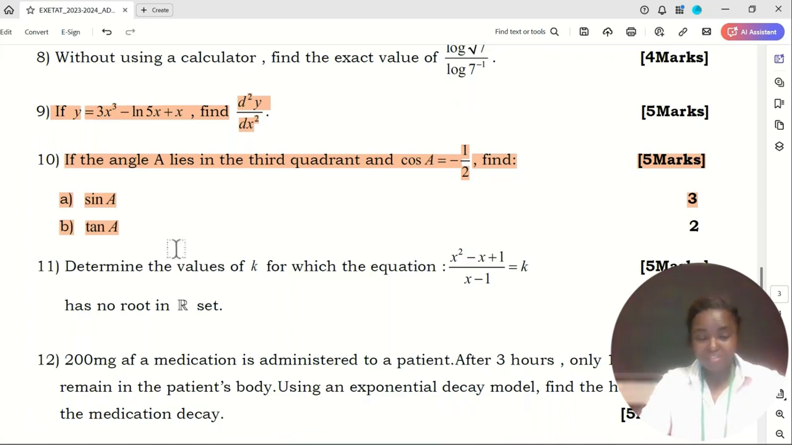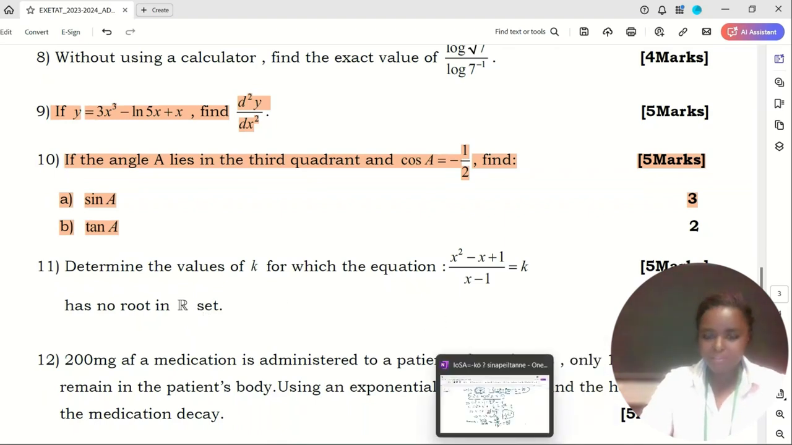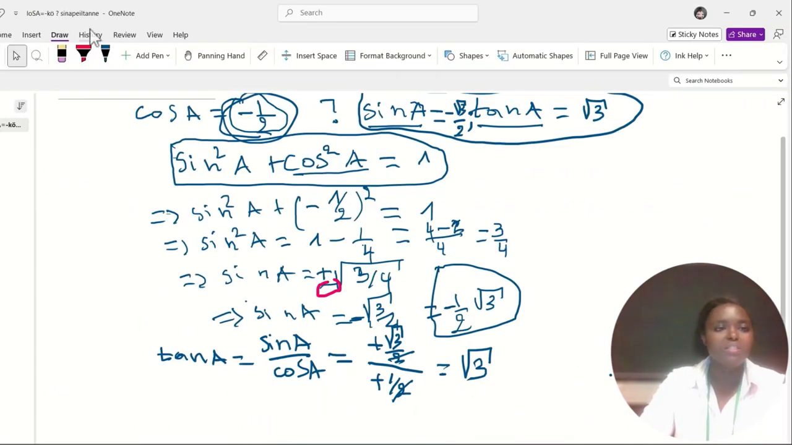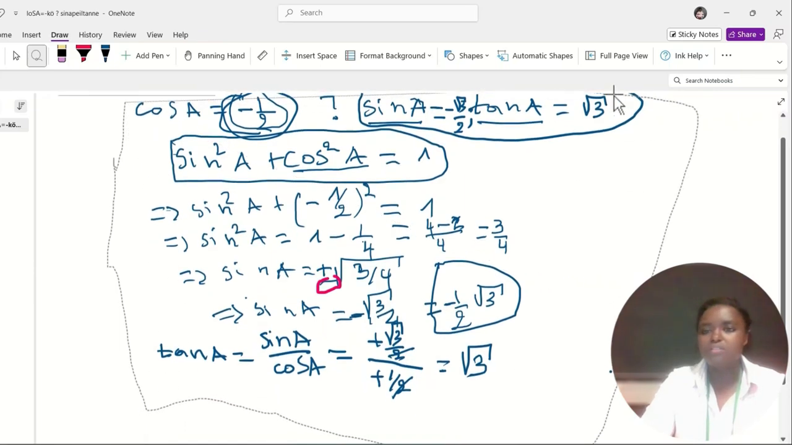Next question. So you see, already 11. Question number 11. Determine the values of k for which the equation x squared minus x plus 1 over x minus 1 equal to k has no root in the set R. Yeah, this is an interesting question. This question is very interesting. So let's try to solve this equation.